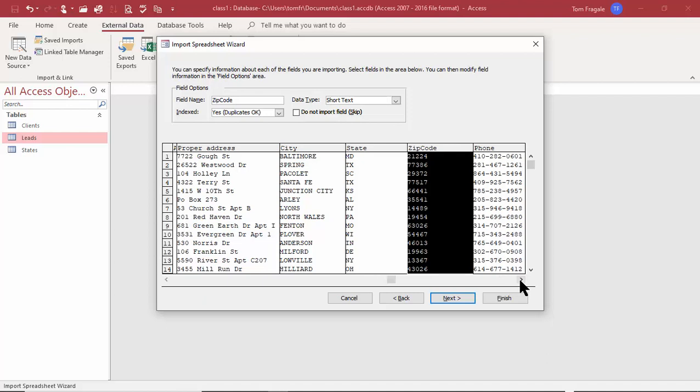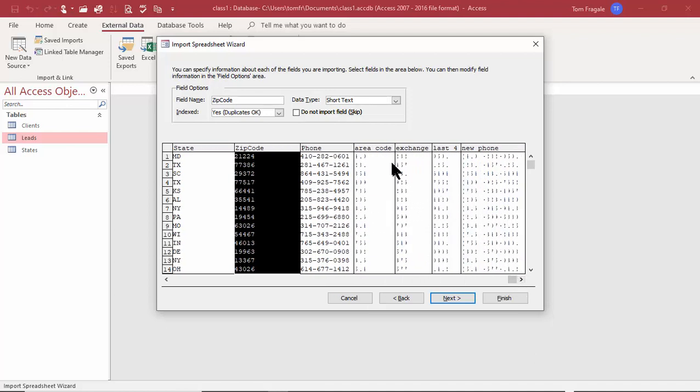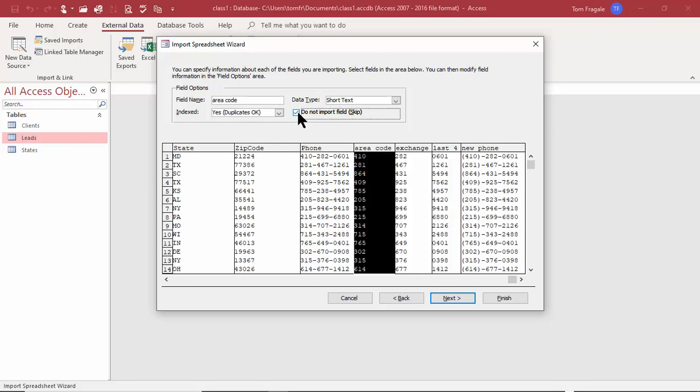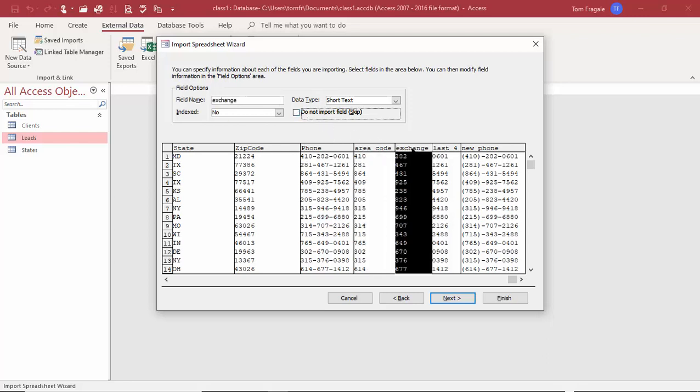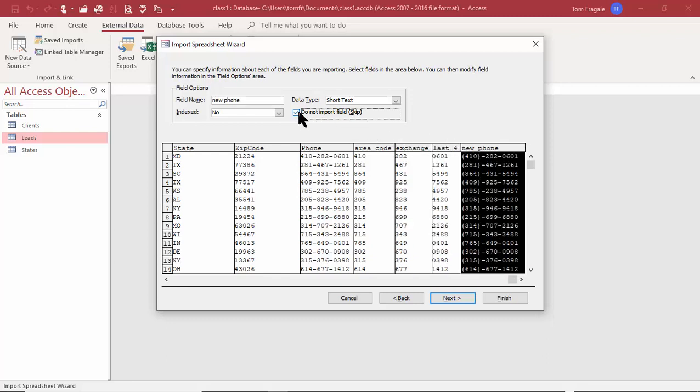Phone is fine. Area code. Now, I don't actually need these 4 other fields, so I'm going to click this one and not import it to Access. I'll pick on this one and not import it, and pick on this one and not import it. So on this screen, I can change the field names of each field. I can make them an indexed field in the Access table. I can change the data type if we needed to, and we can choose not to import those fields. So you saw how I made some of those changes.